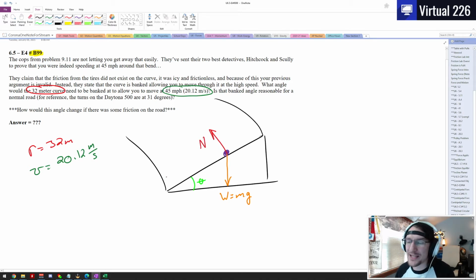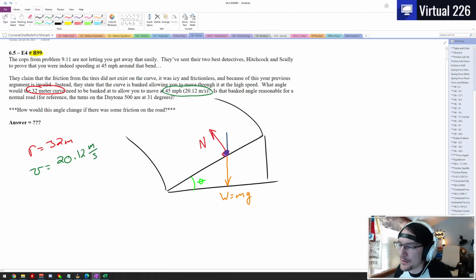Now, don't make the mistake that I've made in the past and that others make, where all of a sudden we're saying, hey, this normal force equals mg cosine of theta. This is the wrong problem for that. You only use that whenever we're looking to go up and down the plane. Our car is actually going around the turn. So don't make that mistake. Get rid of the mg cosine theta idea. We are going to use some SOHCAHTOA, but not in that way.